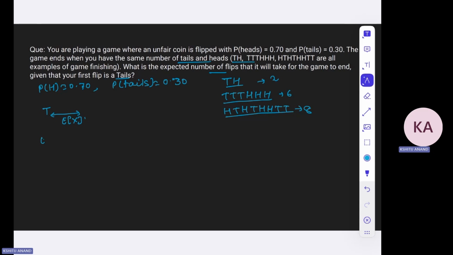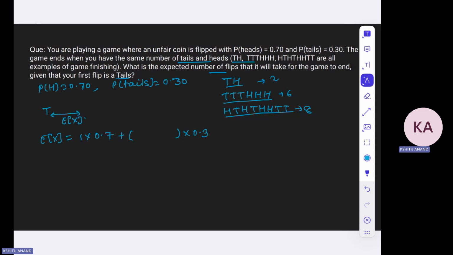Then EX would be equal to, the game will end in just one flip if we get a head, right? So 1 into 0.7, because 0.7 is the probability of getting a head in a flip. And one is there because if you get a head, then the game ends, because the number of heads and tails will be equal. Otherwise, if that does not happen, it will require some more flips, right?